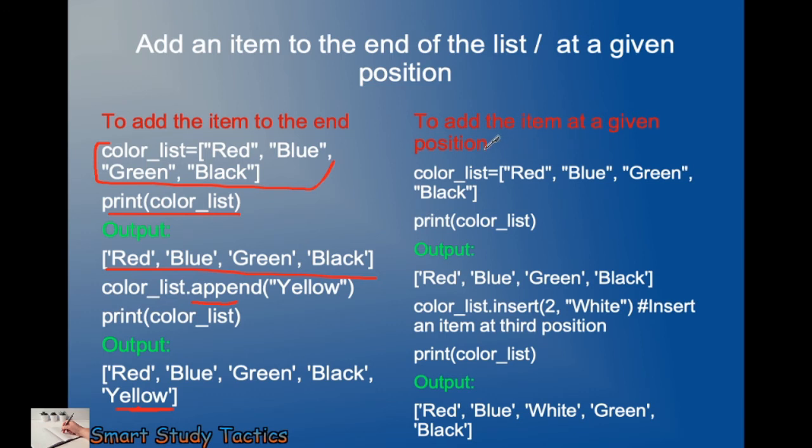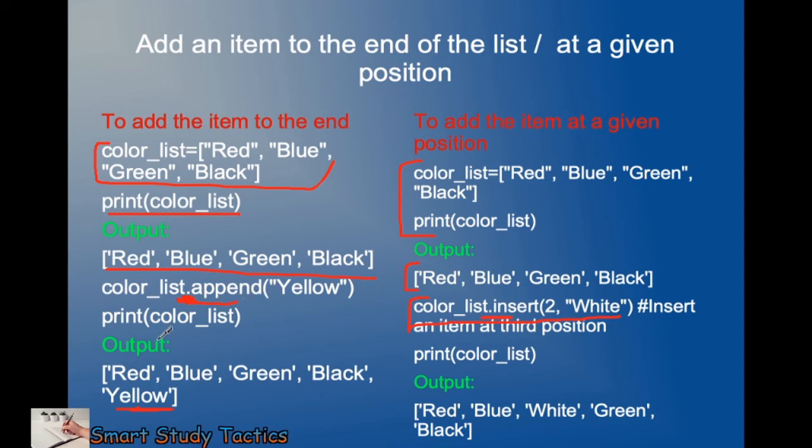If I want to add at a particular position, what will I do? Similarly, these two are printing the list as it is. If I am going to insert, here is the insert method. Here I am going to insert the value: color list dot insert. Make sure, beta, this is dot append, and it is dot insert. So list name dot the function. What do you want to do? List name dot insert, position, comma, white, because during the exam time I saw many of you making the same mistake. So don't forget to put the dot operator.